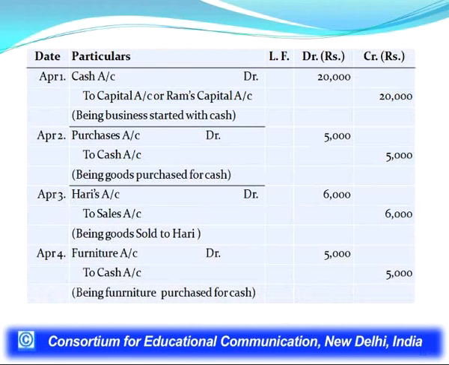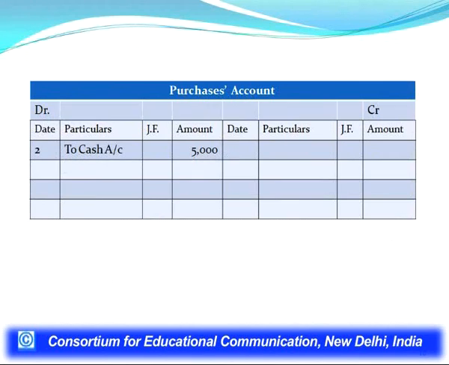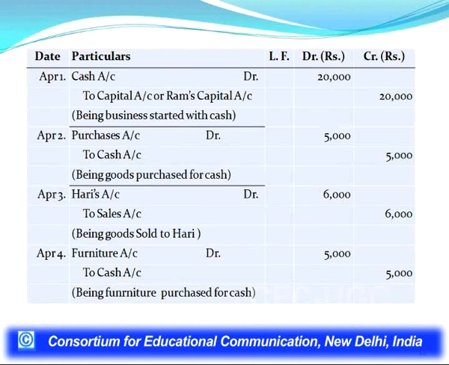Similarly, now we see the purchases account. Purchases account has been debited in the second entry. So, when we created purchase account, we have to make posting on the debit side, to cash account rupees 5,000, date has been mentioned. The next account, new account is Hari's account.